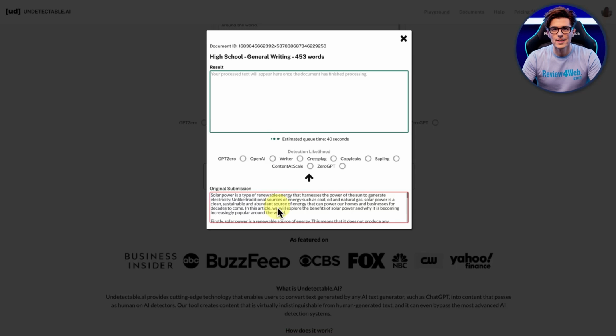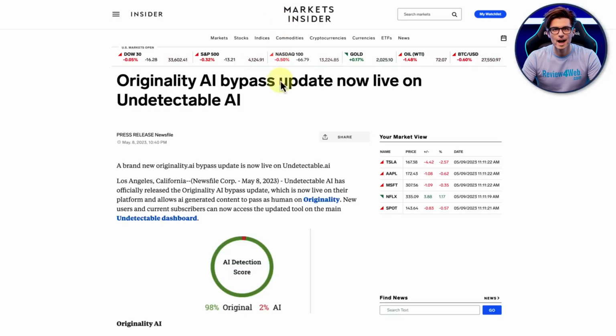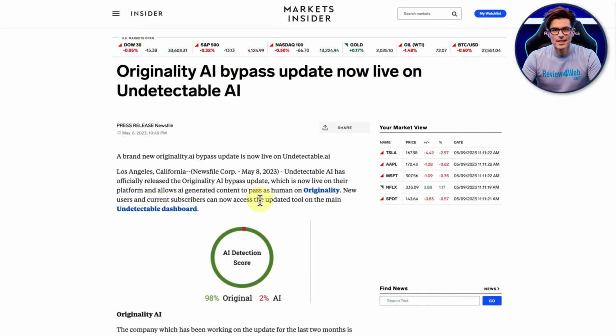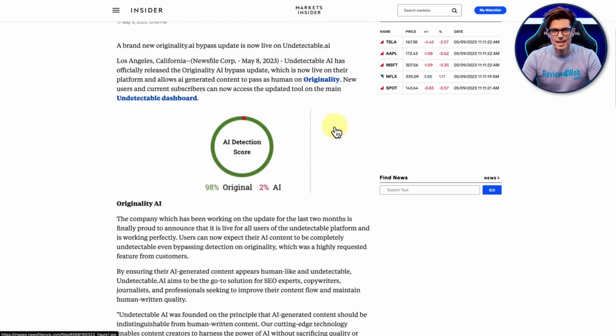However, we won't trust it. We will try it on Originality as well, which it doesn't have listed there. But funnily enough, just today, I happened to see somewhere along here, just here, very recently, in fact, yesterday, May the 8th, they basically have said that Undetectable.ai has managed to beat Originality.ai in terms of creating undetectable content.